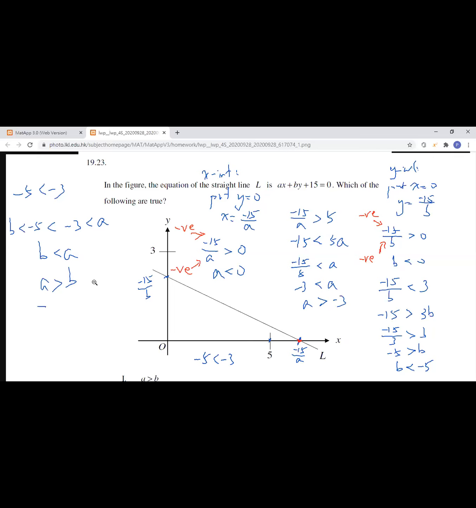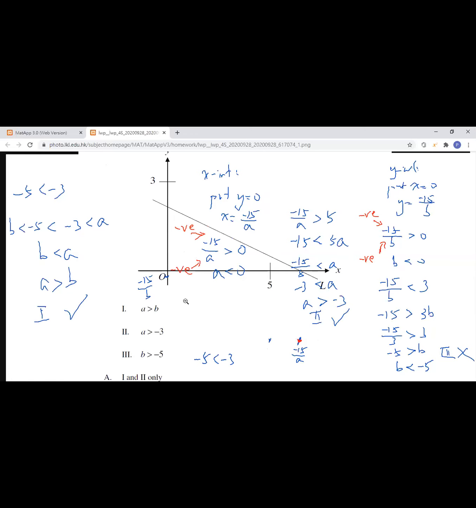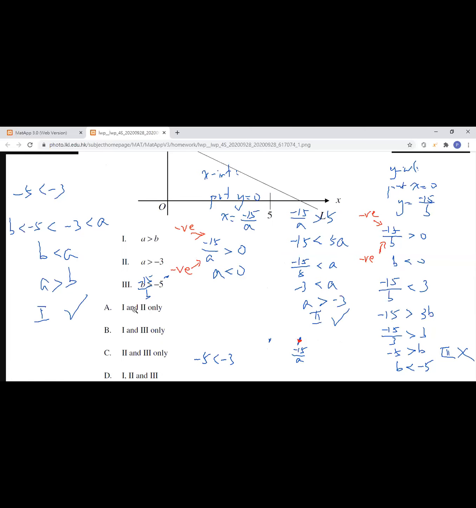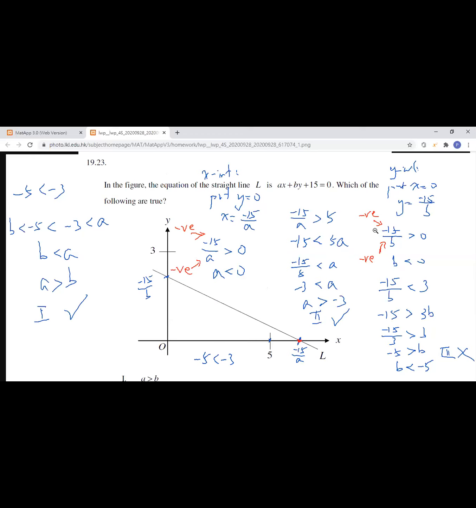Statement 1 is correct. Statement 2 is correct. And statement 3 is not correct. And that is how we can find the answer. It should be 1 and 2 only. That is option A. It's okay.